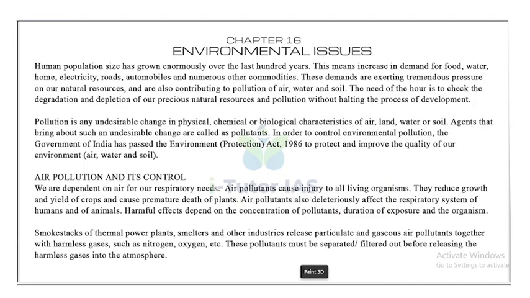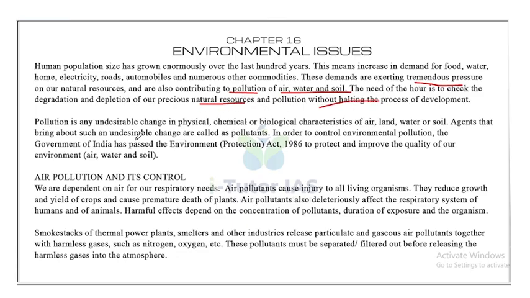Today we will be discussing Chapter 16 Environmental Issues. Human population has grown enormously over the last 100 years. This means increase in demand for food, water, home, electricity, roads, automobiles and numerous other commodities. These demands are exerting tremendous pressure on our natural resources and are also contributing to pollution of air, water and soil. The need of the hour is to check the degradation and depletion of our precious natural resources and pollution without halting the process of development.